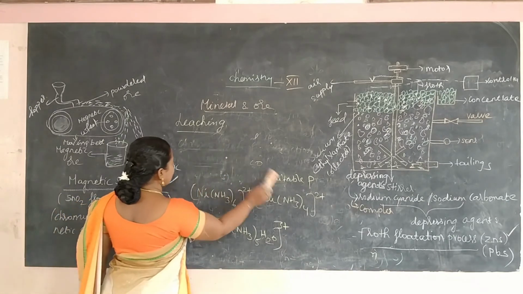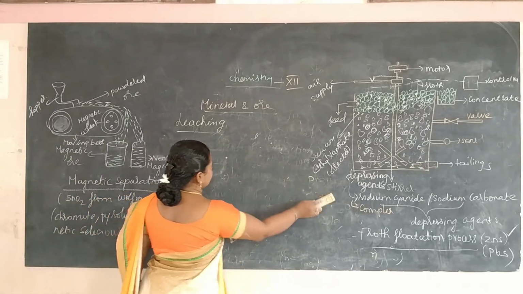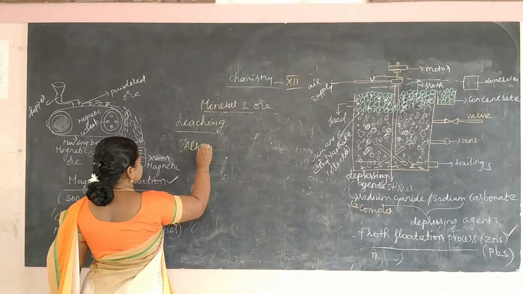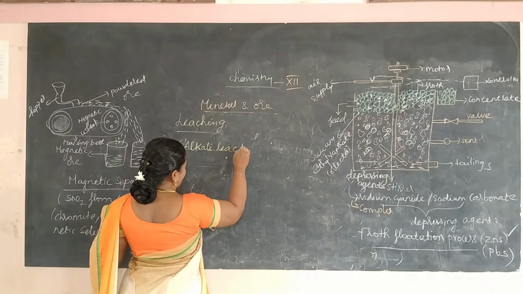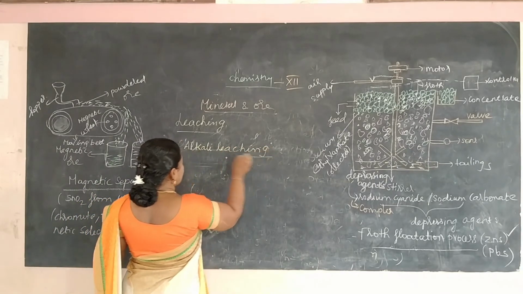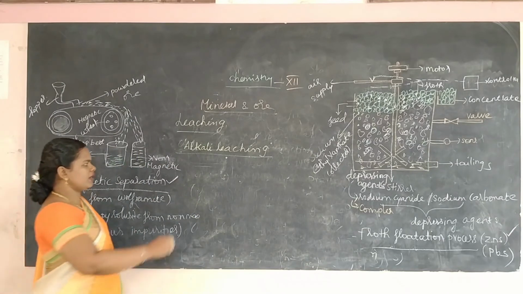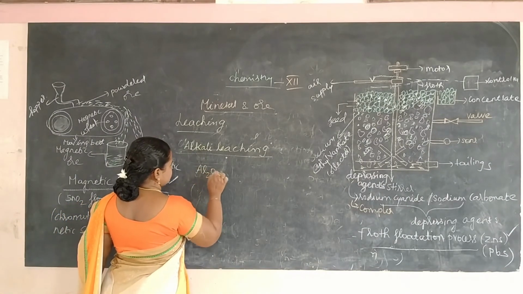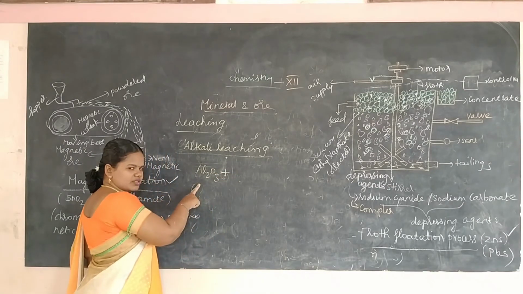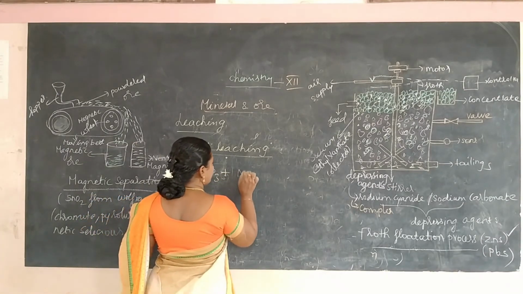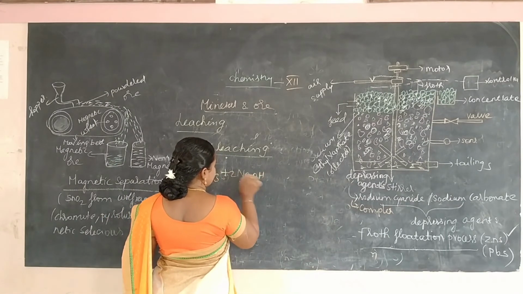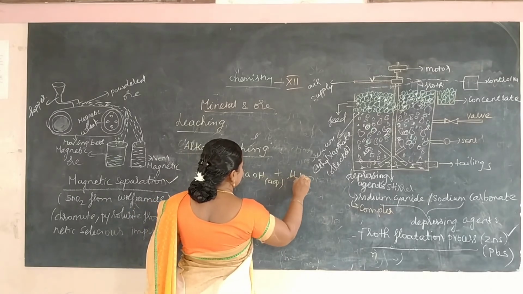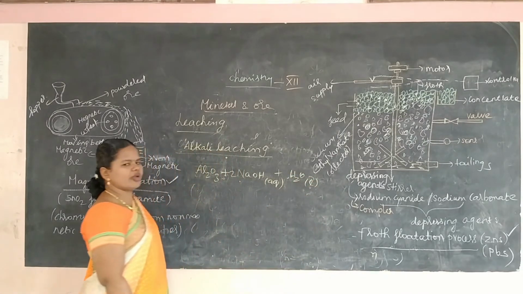The next one, alkali leaching. For this I am going to take the bauxite or alumina. This is used in the extraction of alumina. So this alumina was treated with aqueous sodium hydroxide. The formula for sodium hydroxide is NaOH.